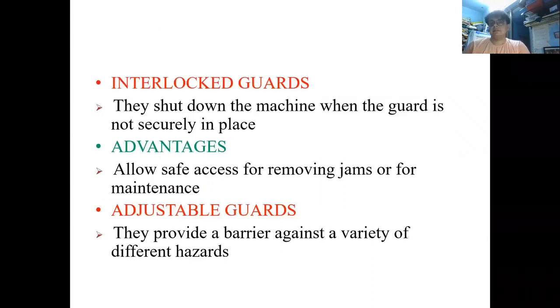Interlock guards shut down the machine when the guard is not securely in place. So basically, when some unusual activity happens, or if the machine is not operated in the organized way it is required to be, the interlock will take effect and the machine will get shut down. So this is how interlock guards work.